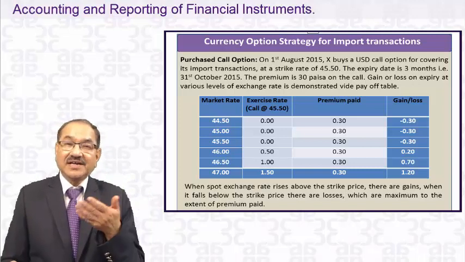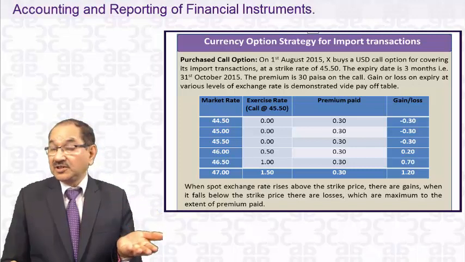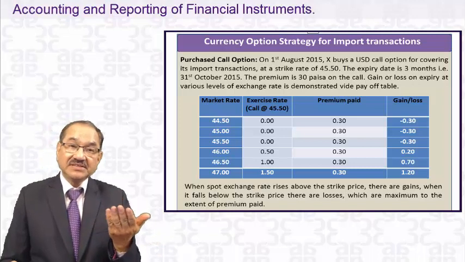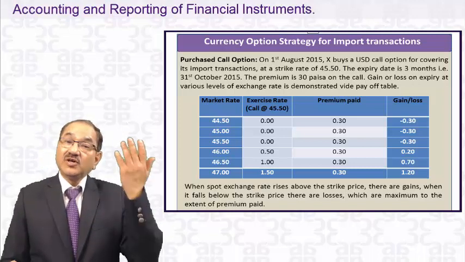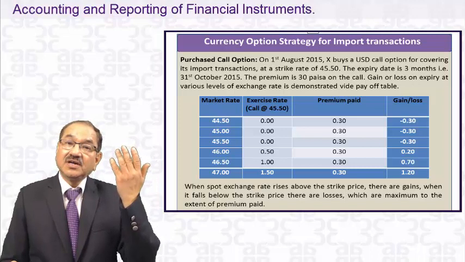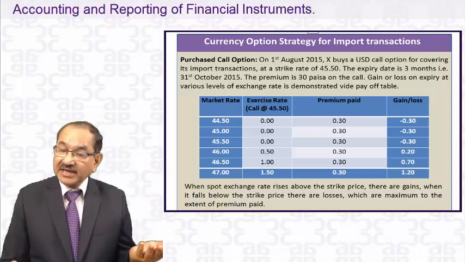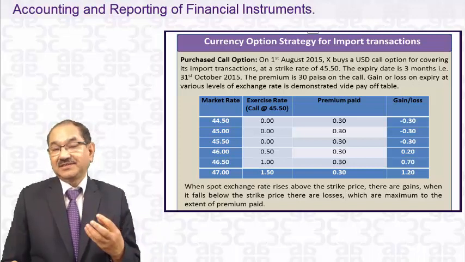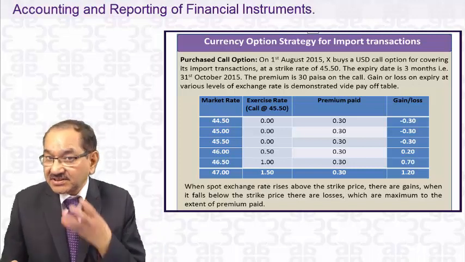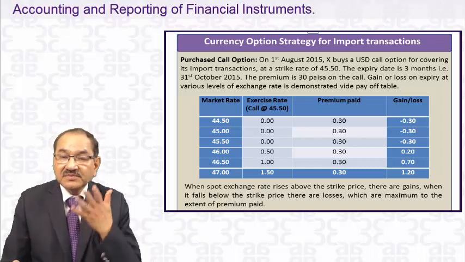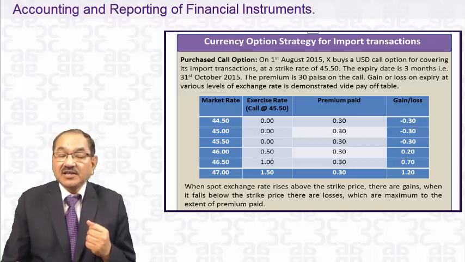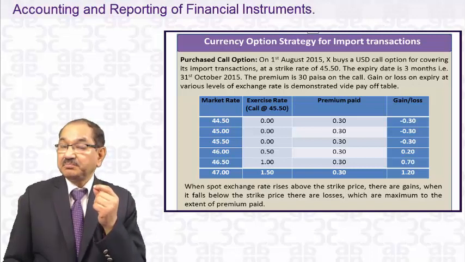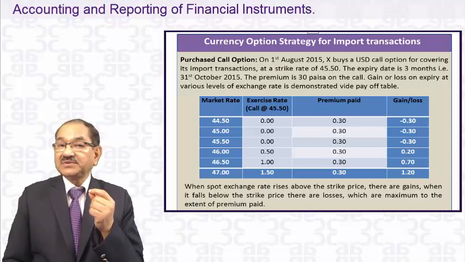It feels that the dollar rate will fluctuate and the dollar will get stronger. Today the rate may be less, tomorrow it will go up, and after 3 months it will cost him very high and its costing will increase. So to avoid this exchange rate fluctuation risk, it buys a call option from the market. And the call option is at 45.50. It's an option, meaning it has an option.